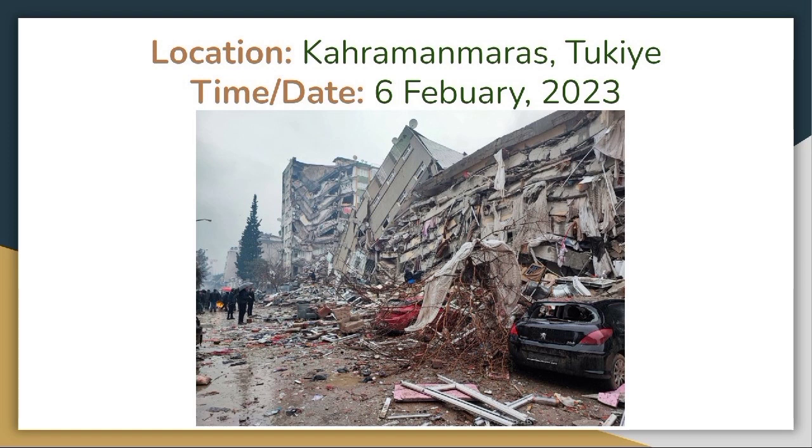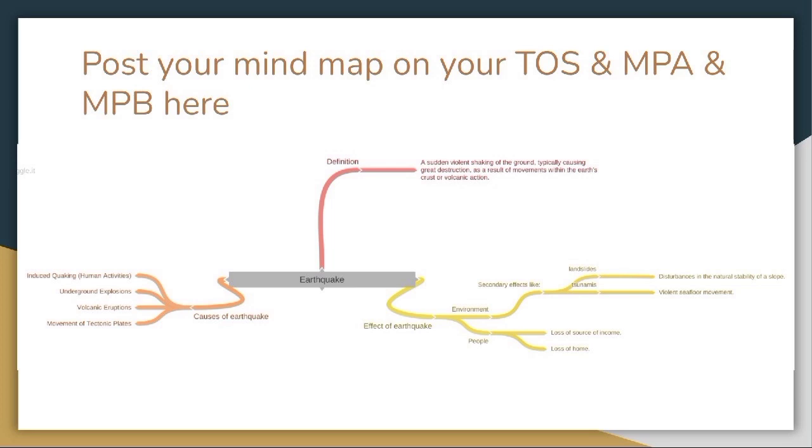The earthquake in this picture had happened in Kahramanmaraş, Turkey on 6 February 2023. Before we start with our paragraph, we will be showing you our mind map. First of all, in the mind map, we wrote down the definition.